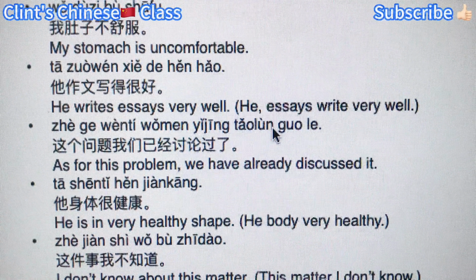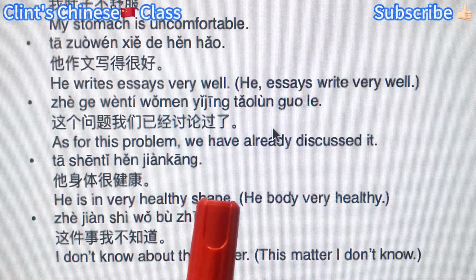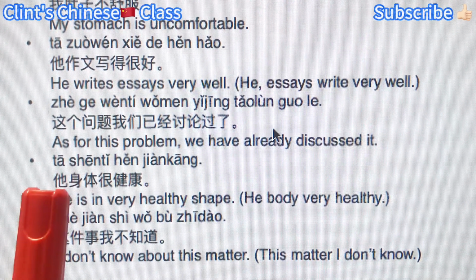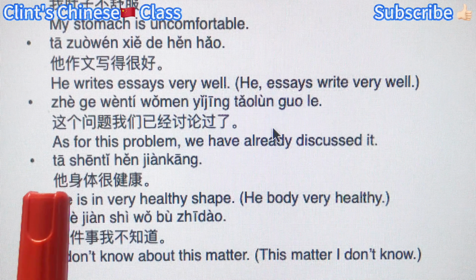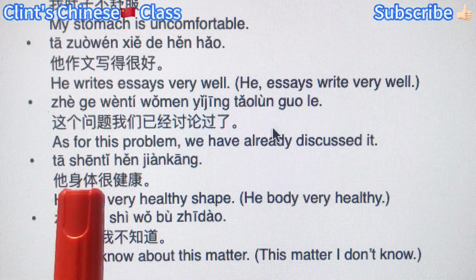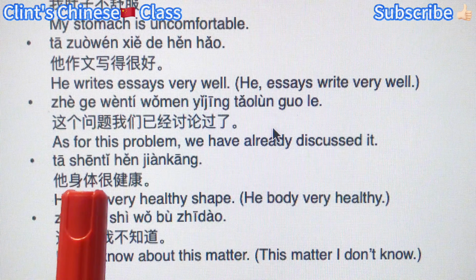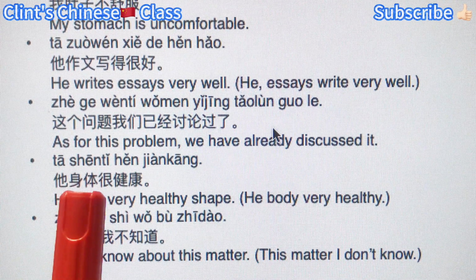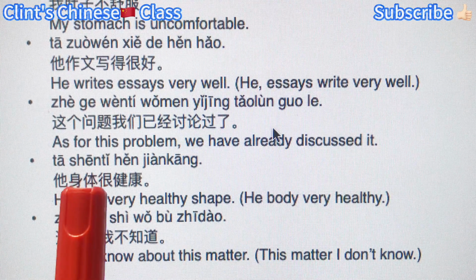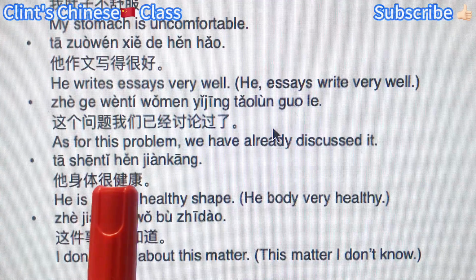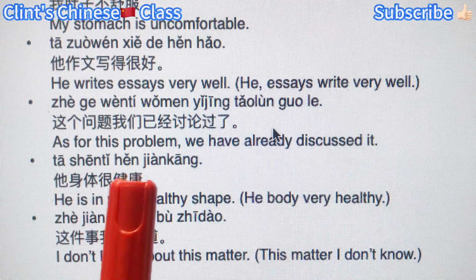Next one. He is in very healthy shape. 他身体很健康. Topic subject 他, he. So what about him? And then we will comment. 身体很健康. This is a bigger predicate, right? And inside it, we have a mini subject, 身体, body, 很健康, adjective as the mini predicate. 很健康, very healthy, right?